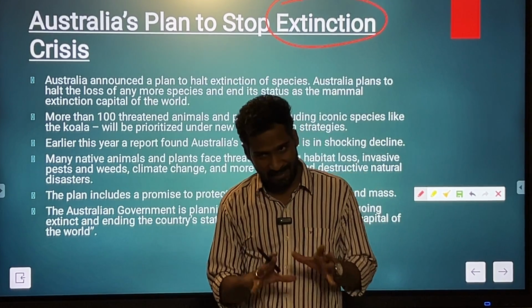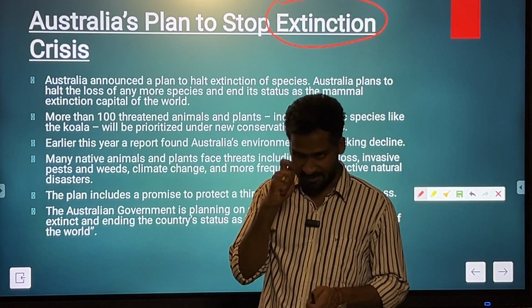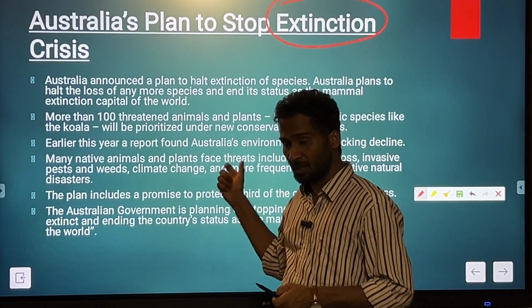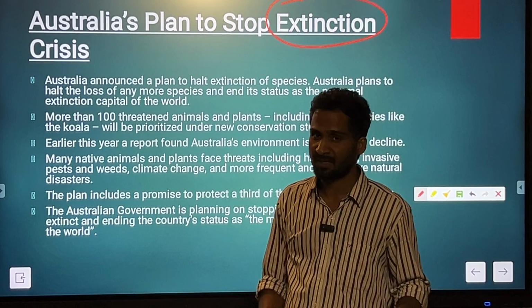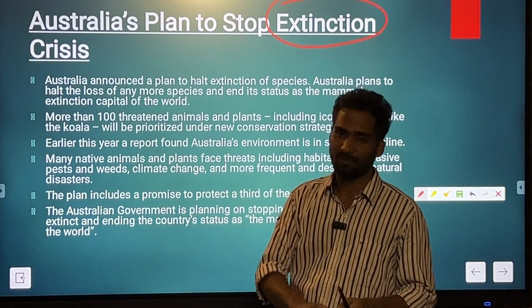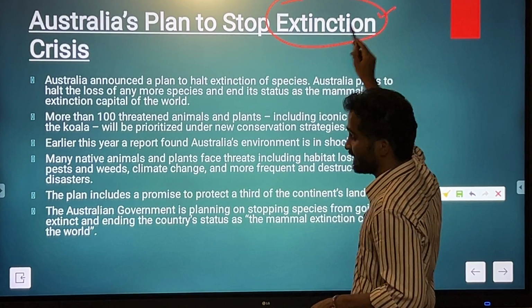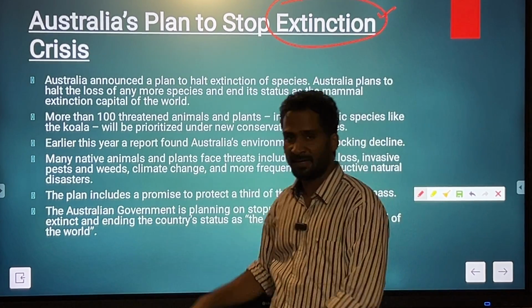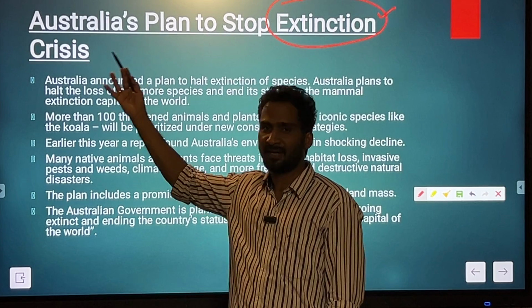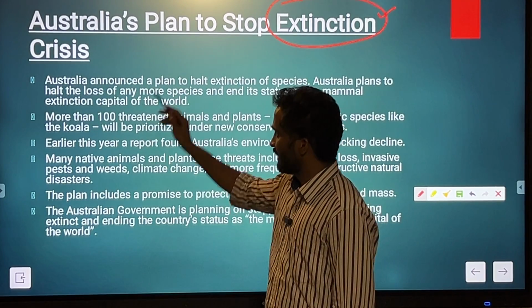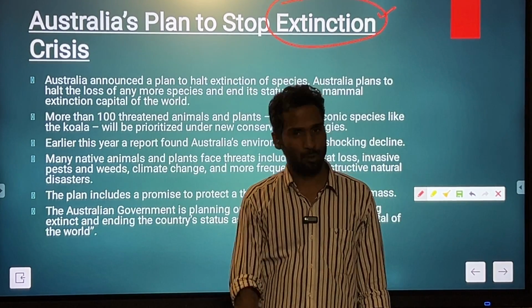So if any continent is experiencing biodiversity loss, environmental degradation, the maximum rate of extinction is in this continent, and fortunately this continent happens to be a country also. So it is happening in Australia.